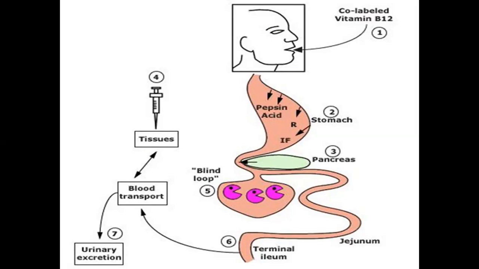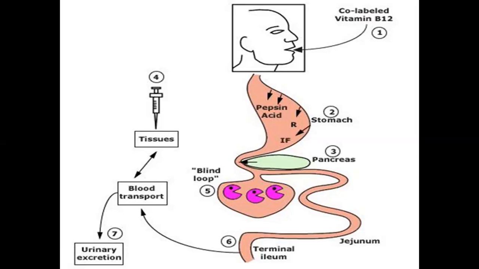This vitamin B12 is absorbed through the epithelium of the terminal ileum into the blood, and this is carried through a protein called transferrin 2 to the bone marrow. This is the normal metabolism of vitamin B12.